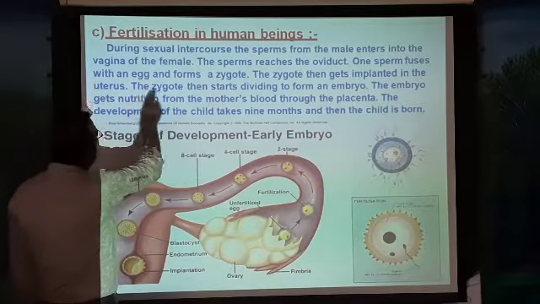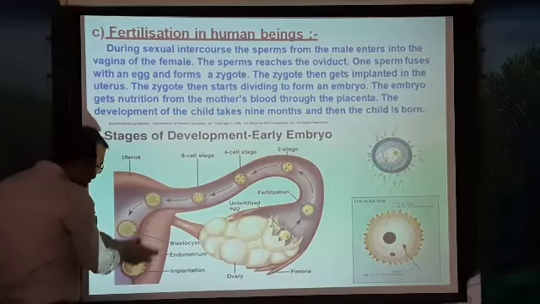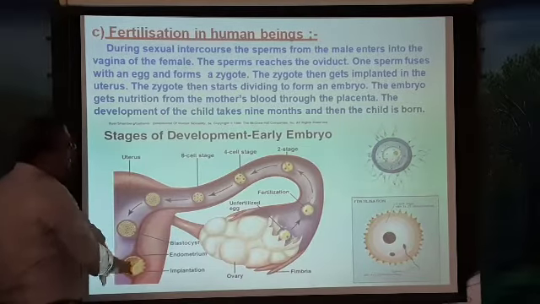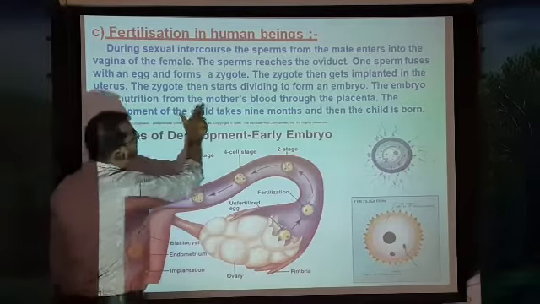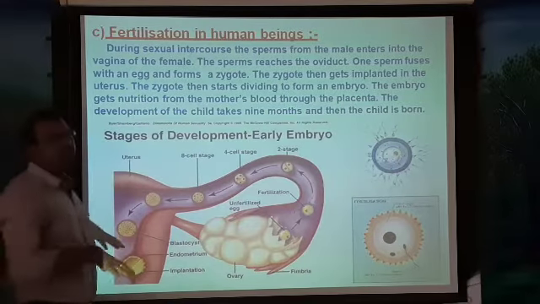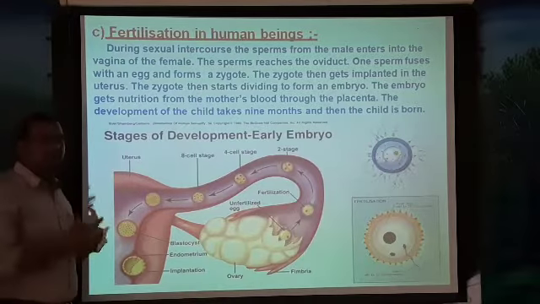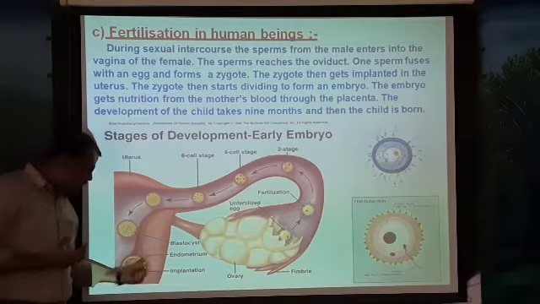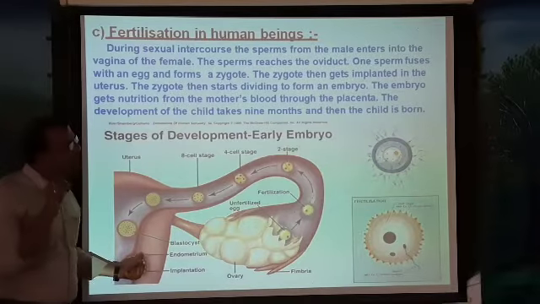Then the zygote starts dividing to form the embryo. Once it is implanted into the uterine wall, it starts dividing further and further, and finally becomes an embryo. The embryo gets nutrition from the mother's blood through the placenta. The uterine wall has a large supply of blood vessels and also contains all the nourishment needed for the baby's development.